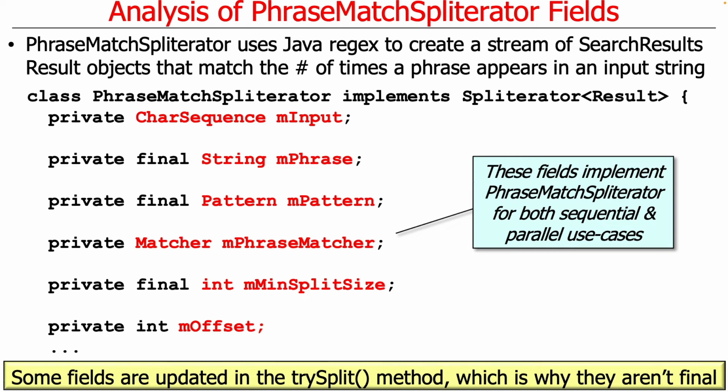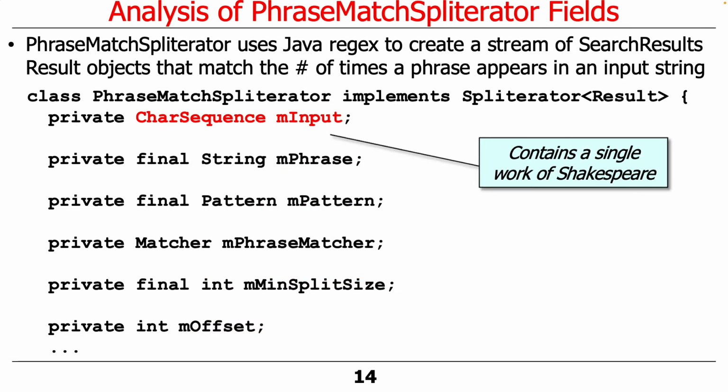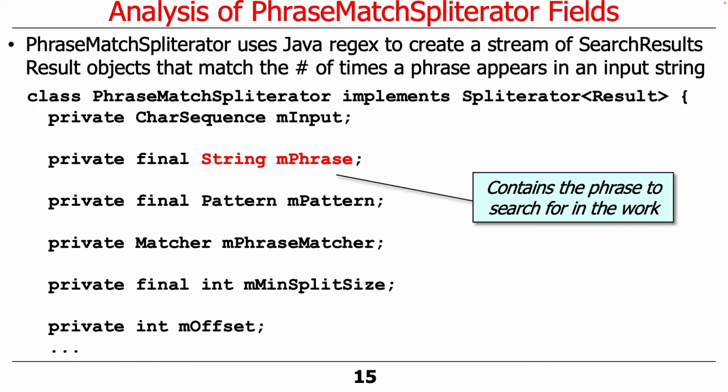You'll see that there's the try split method, which we'll talk about, I think, in the next lesson. And that actually modifies some of the fields, so not all these fields are final. The ones that are not final are going to be modified in try split. So the M input field is the work of Shakespeare we're dealing with, like Hamlet or Macbeth or Twelfth Night. M phrase is the particular phrase we're going to search for in that input, in that work.